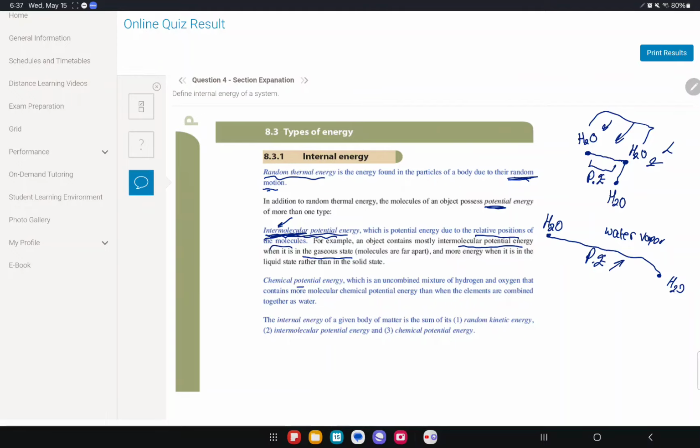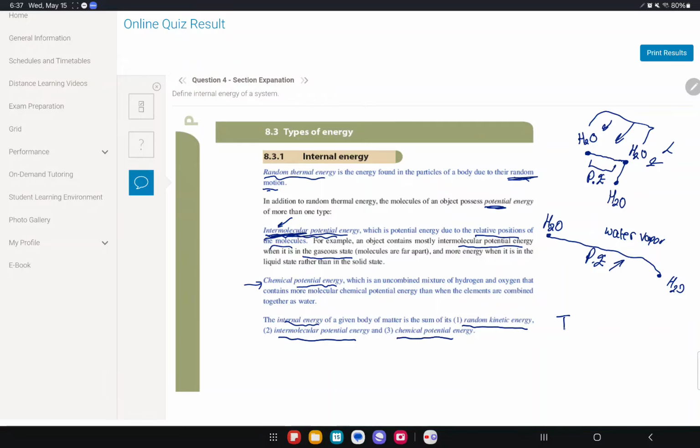Chemical potential energy is the uncombined mixture of, and so on. They're going to talk more about the chemical potential energy in a bit, but just keep that in mind. There's also chemical potential energy, and then there's internal energy. The internal energy of any body is equal to three things. You add the random kinetic energy, the intermolecular potential energy, and the chemical potential energy.